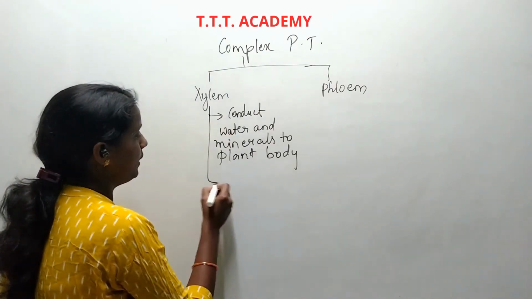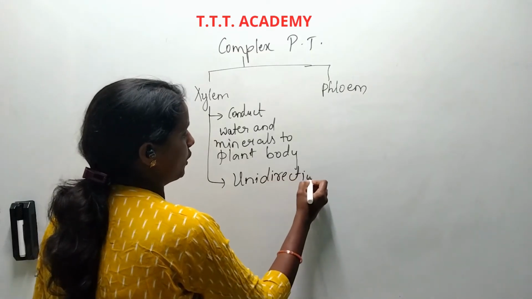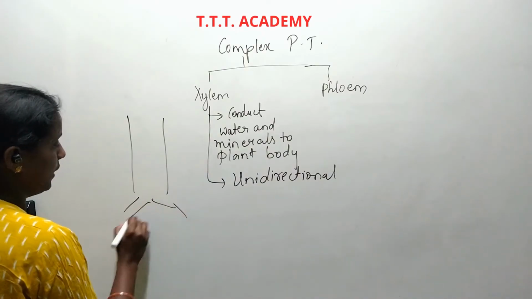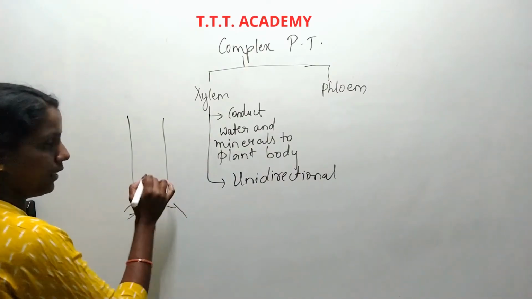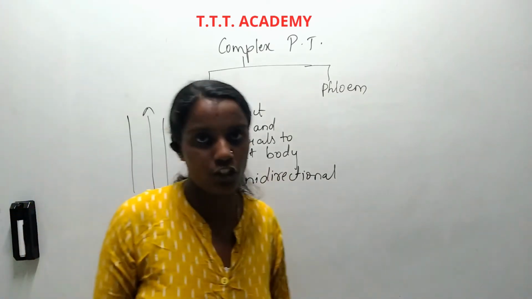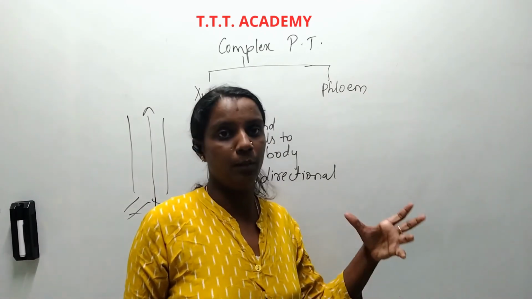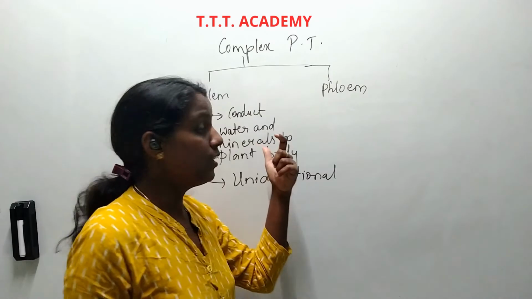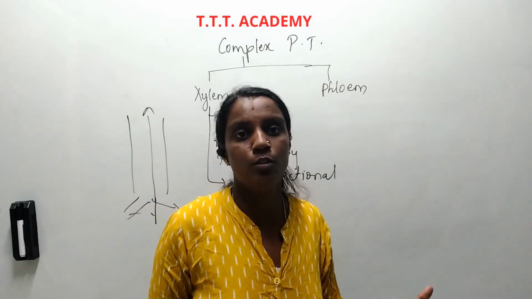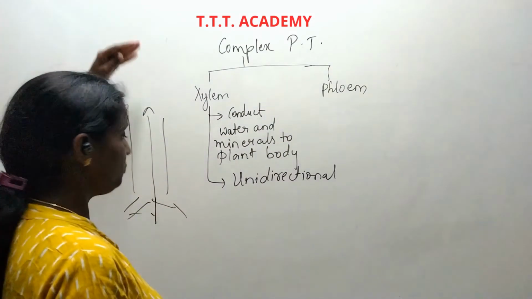They have unidirectional conduction, because if this is a xylem tissue, the roots will be here. They have to take the water and minerals from the bottom to the top, against the gravitational force. They conduct these minerals and water because of the osmotic pressure and diffusion process, from the bottom to the top.